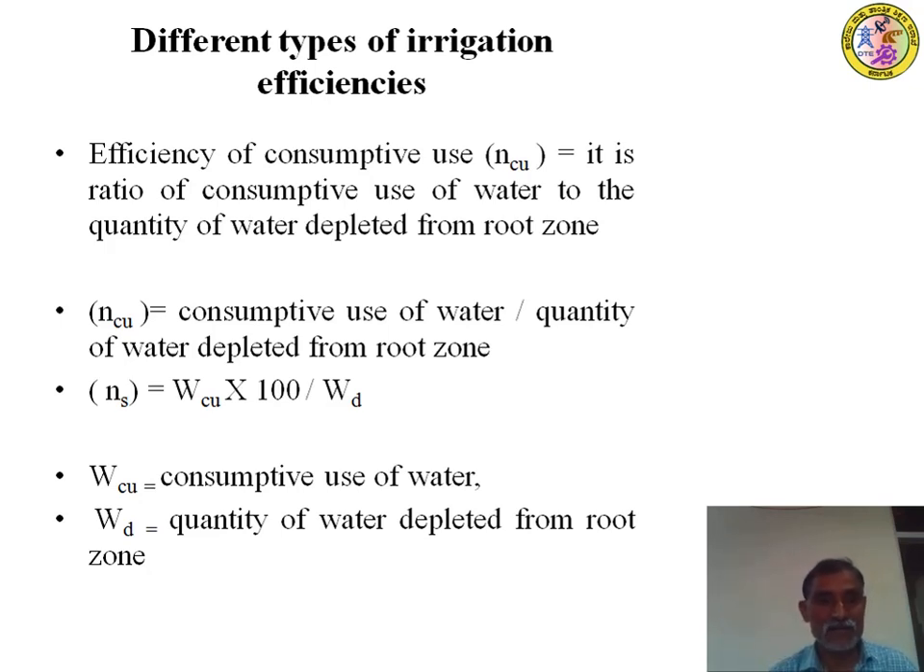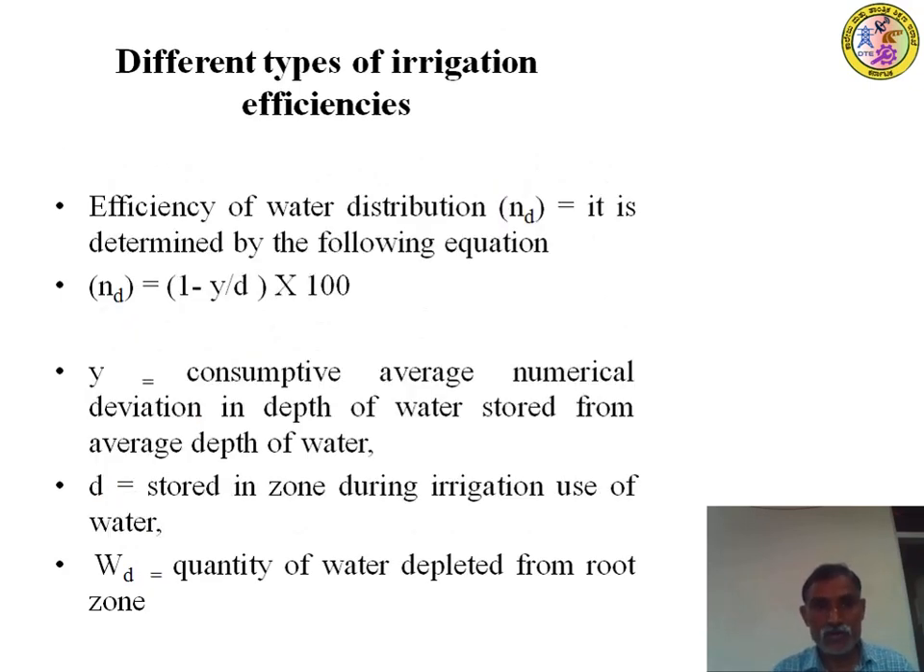That is, eta equal to WCU, the consumptive use, into 100 divided by WD, where WD is equal to the quantity of water depleted from the root zone. Next, the efficiency of water distribution.